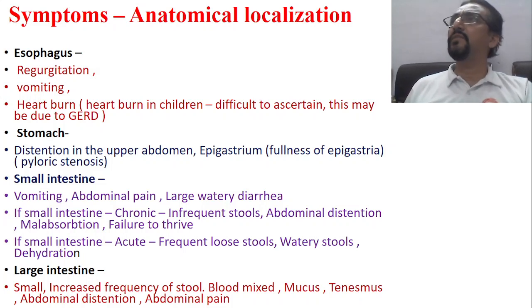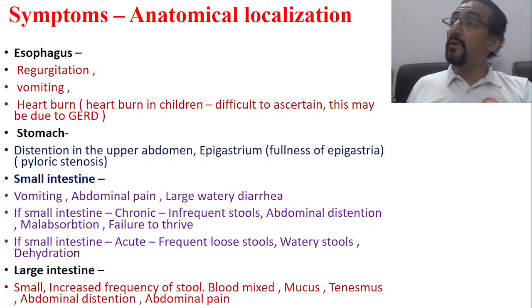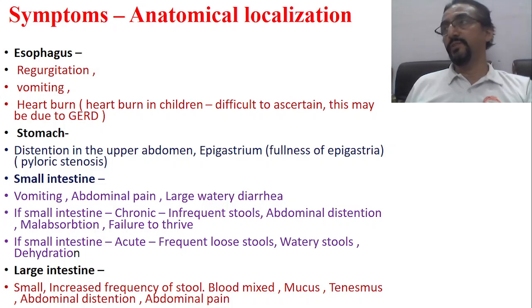Small intestinal diarrhea, for example, celiac disease. A chronic cause is chronic. Now again, in this condition the patient is passing increased frequency of stool. There will be abdominal distension also. But as it is a chronic presentation, this problem has existed for a long time and absorption is not taking place, villi are not working, nutrients are not absorbed. So what happens? The body will badly suffer, and you will have symptoms of malabsorption.